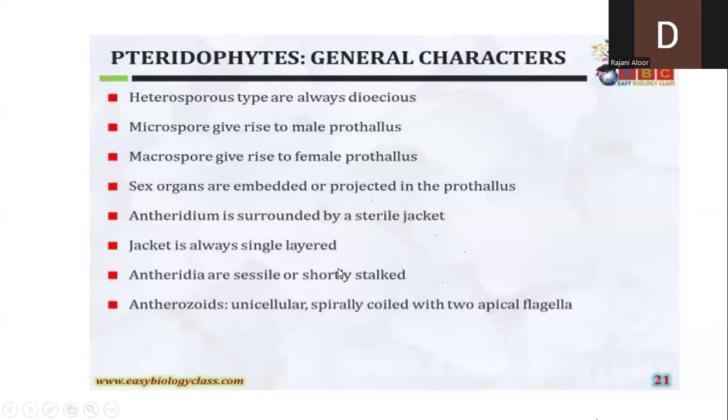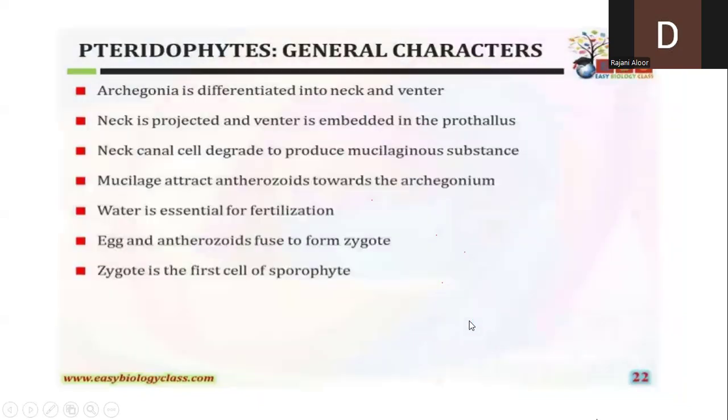Now, when I talk about the antheridial structure, I hope you all know this from Bryophyta, you will have studied. Antheridia are club-shaped structures having a stalk and surrounded by a sterile jacket. And inside the antheridia, upon maturity, they are going to develop the male gametes, what they call antherozoids, which are motile, having spirally coiled two flagella.